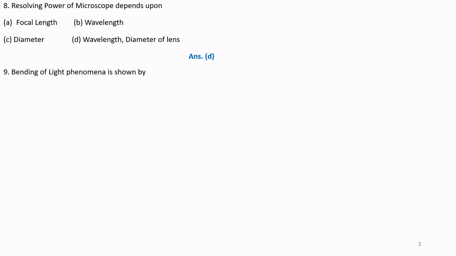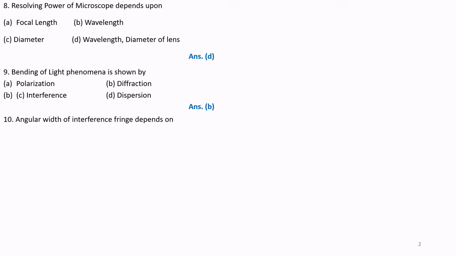Question number 9. Bending of light phenomena is shown by: polarization, diffraction, option C interference, and option D dispersion. The correct answer is B. That is, bending of light phenomena is shown by diffraction.